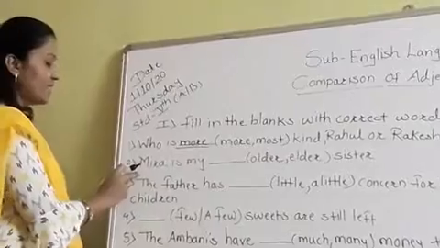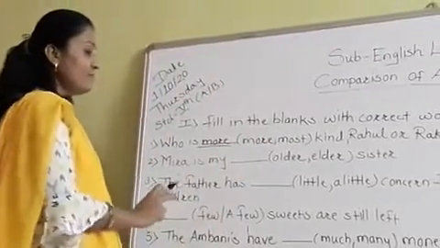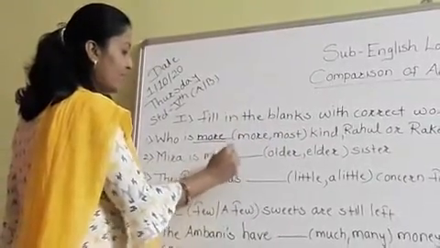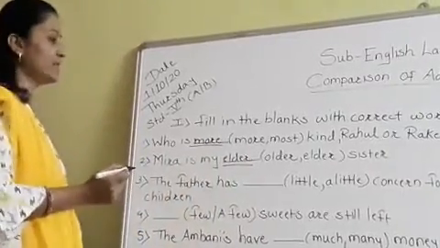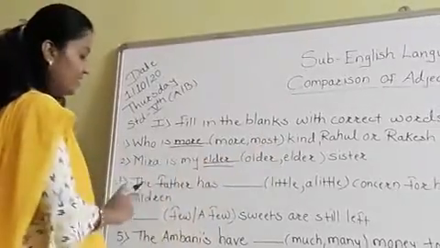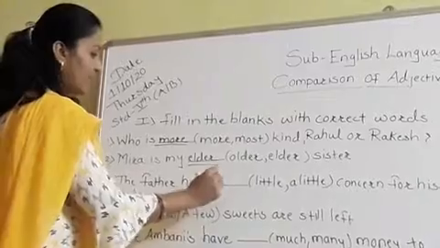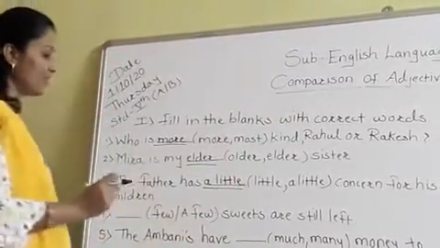Now see the second sentence. Meera is my dash dash sister. So we will write here elder. E-L-D-E-R. Meera is my elder sister. The father has dash dash concern for his children. So here we have to write down a little. Okay, a little concern for his children.